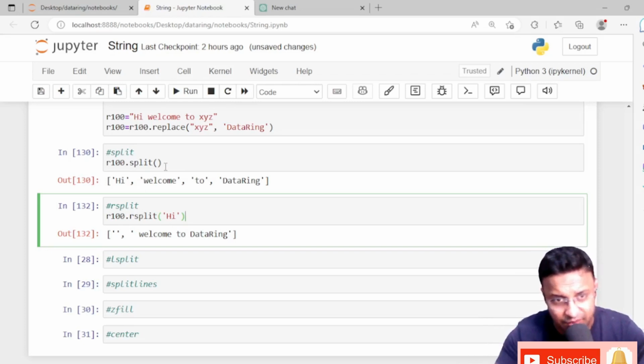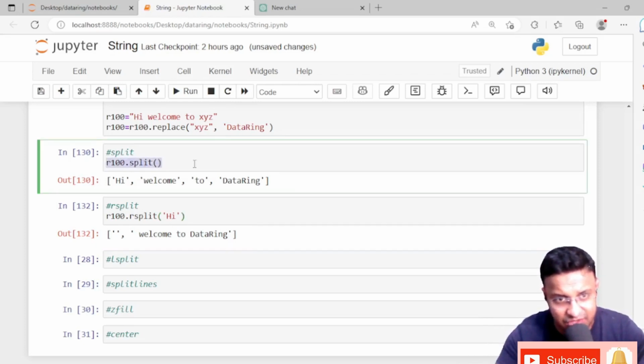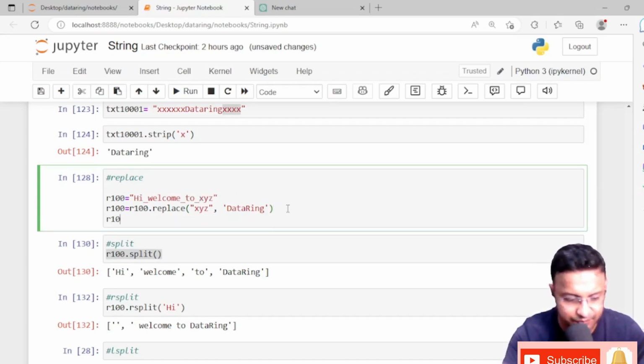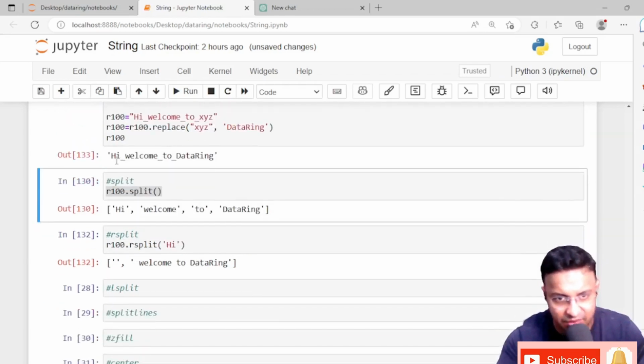Okay, this thing is a split. And what I use here is "hi, welcome to DataRing," right? I just change it. I'll put underscores in, and then I'll tell you, that will be much better to understand, right? R100. See, the string comes like this.